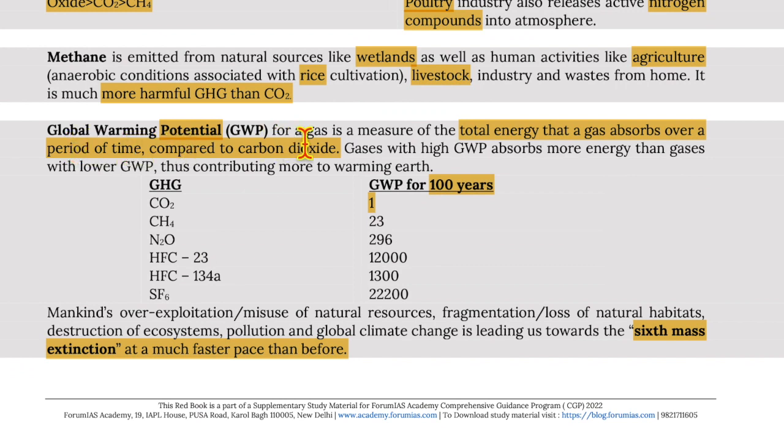Global warming potential for a gas is the measure of total energy that a gas absorbs over a period of time compared to carbon dioxide. Gases with high global warming potential absorb more energy than gases with lower global warming potential, thus contributing more to global warming. So the table for 100 years goes like this: CO2 is 1, CH4 is rated at 23, N2O has 296 GWP, HFCs have 12,000, HFC-134a has 13,000, SF6 has 22,200.